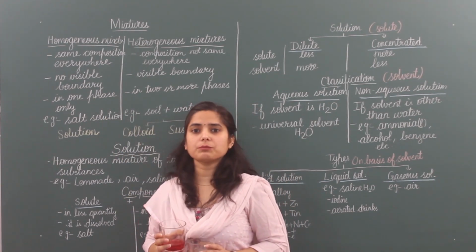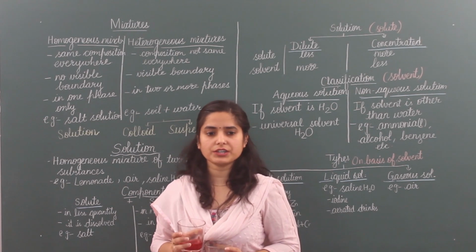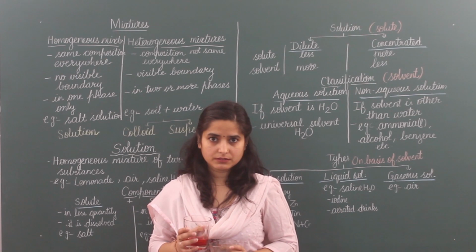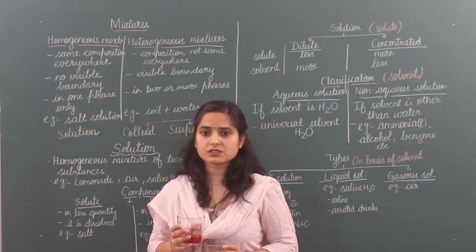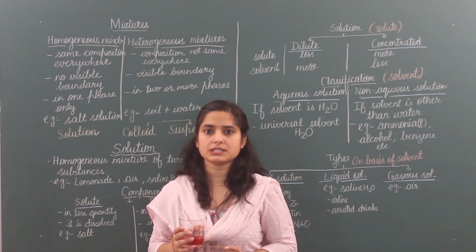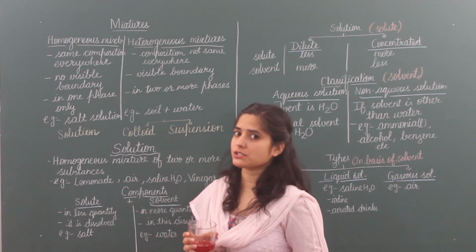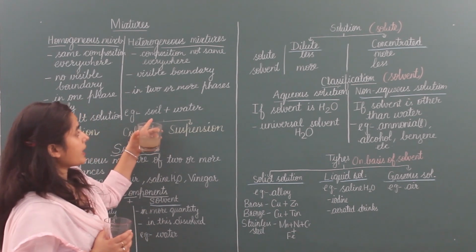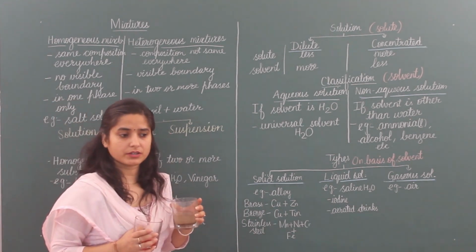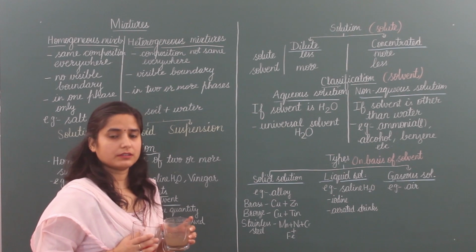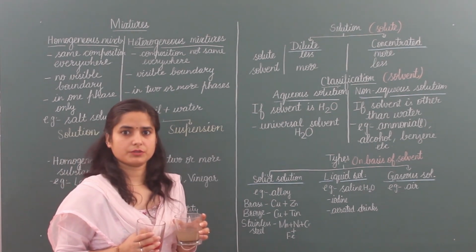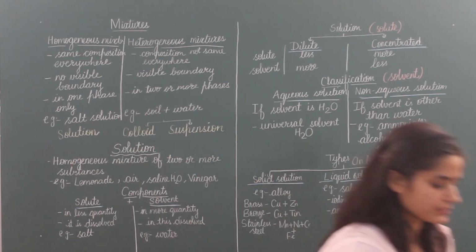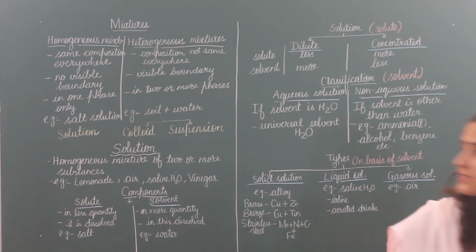We can make this type of mixtures by adding salt in water, sugar in water. That means in homogeneous we have to take the things which completely dissolve with each other. But in heterogeneous, we have to take the examples or the things which do not completely dissolve with each other, and we can see them separately. So these two were the examples of homogeneous and heterogeneous mixtures.